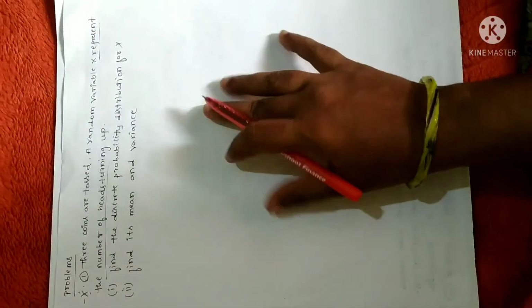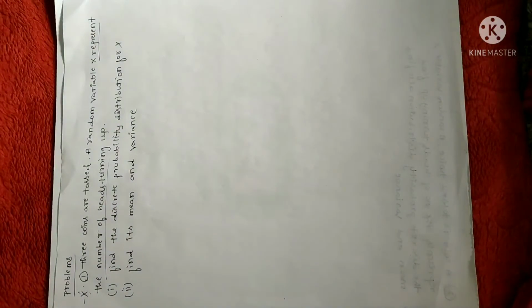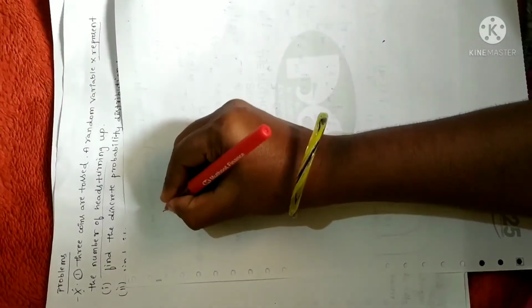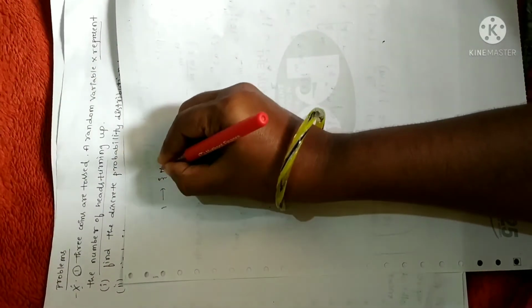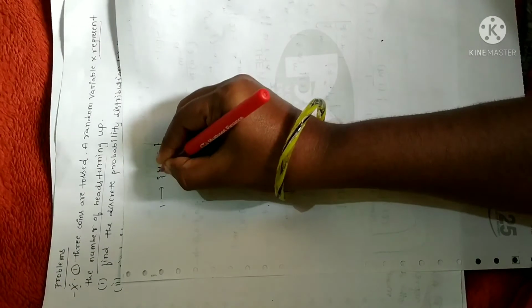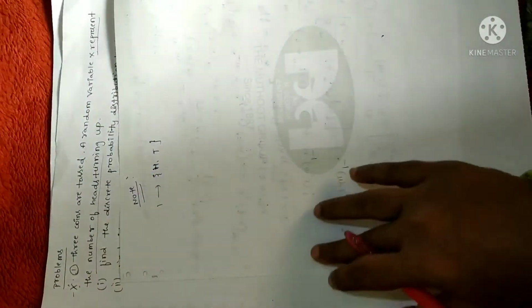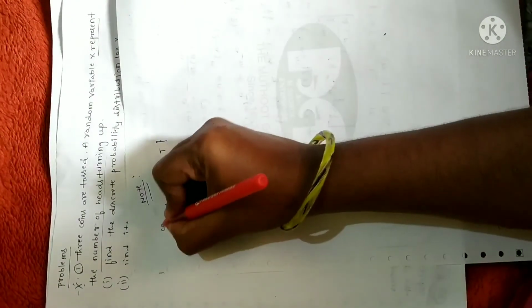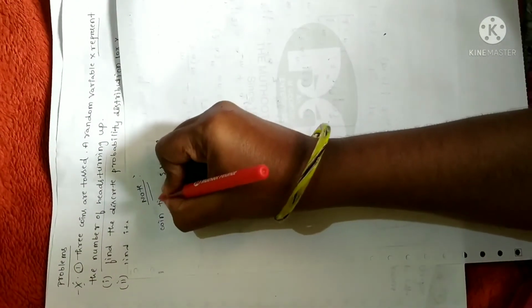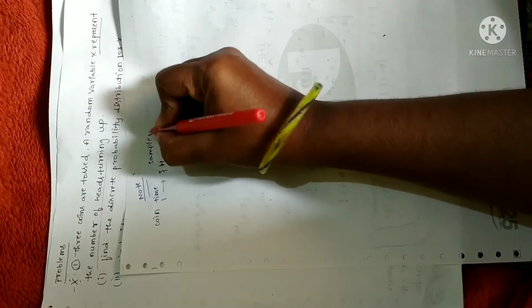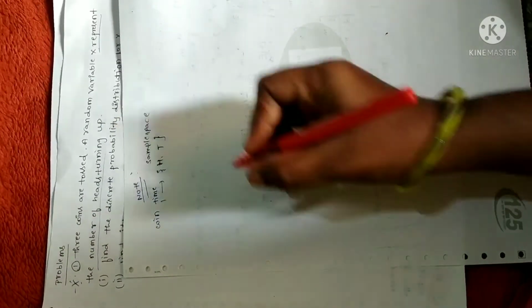As I already told you, you have to remember 2 concepts. The first one is whenever you toss a coin only once, the outcome is either head or tail. You just write a note point somewhere in your notebook. Note point: when you toss a coin one time, the sample space consists of only head and tail.